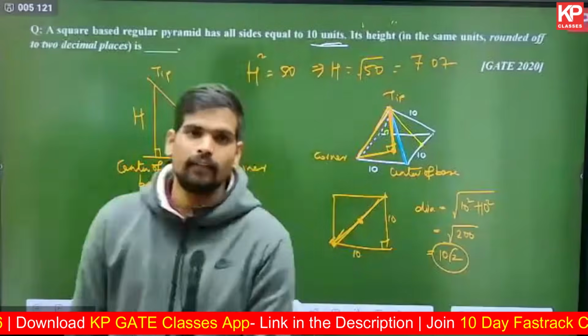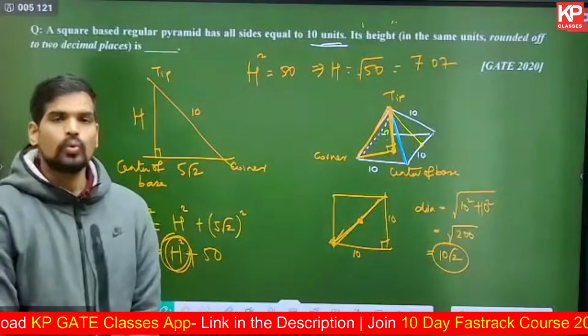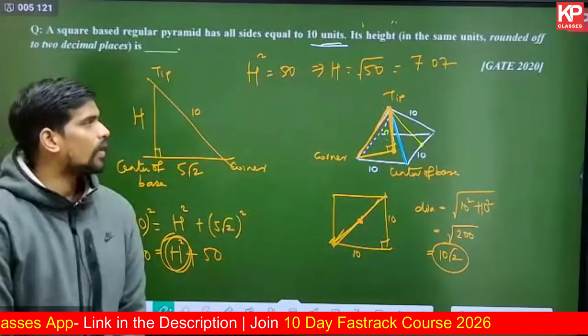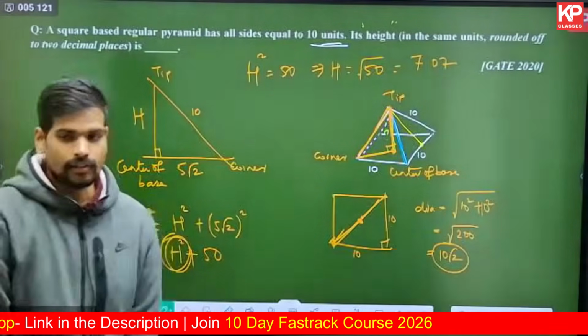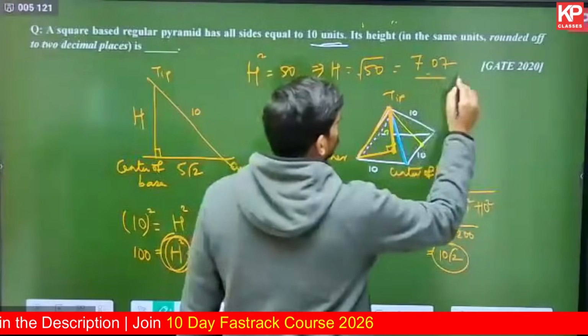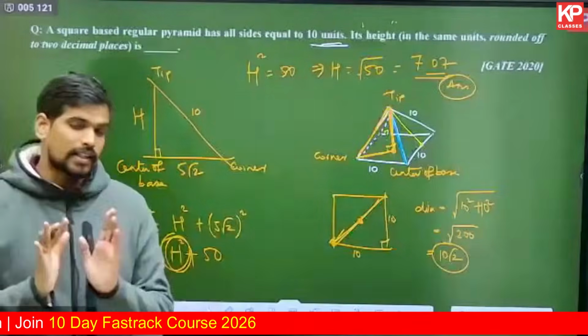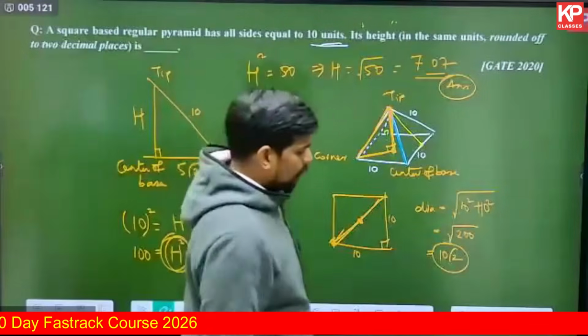Square root of 50 is 5 root 2. Root 2 is 1.414. That multiplied by 5 will give you 7.07. So that's the correct answer for this question. There is nothing which we have applied other than Pythagoras theorem in this question. Such simple geometry based questions can be asked.